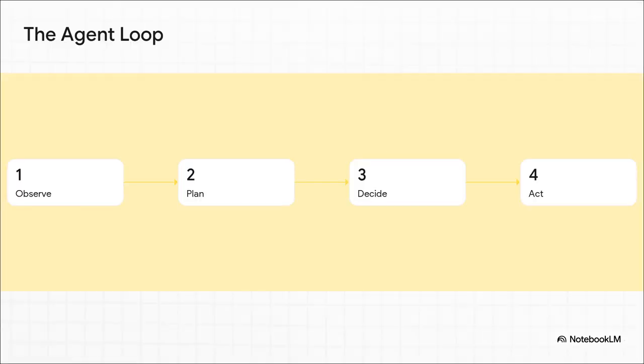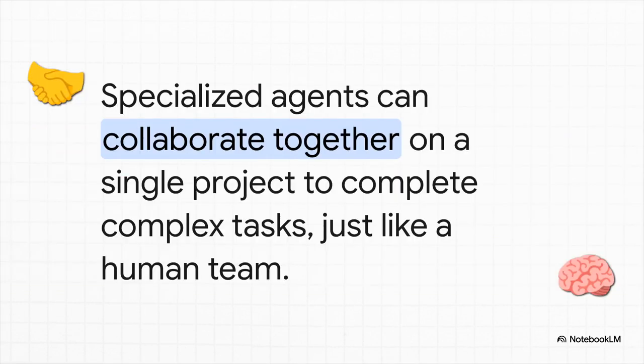So how does it work? Well, it runs on this simple, continuous loop. It observes the current situation, it makes a plan, it decides on the best next step, and then it acts. After it acts, it observes the result and just repeats the loop over and over, constantly learning and adjusting until the goal is achieved. And you don't have to stop with just one agent.